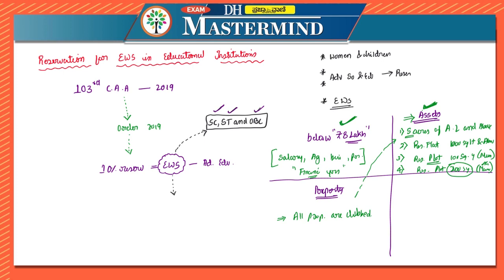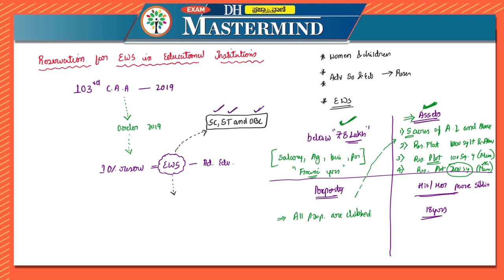Next one, they are talking about family. Family for this purpose would include the person who seeks the benefit of reservation, his or her parents and siblings below the age of 18 years, as also his or her spouse and children below the age of 18 years.